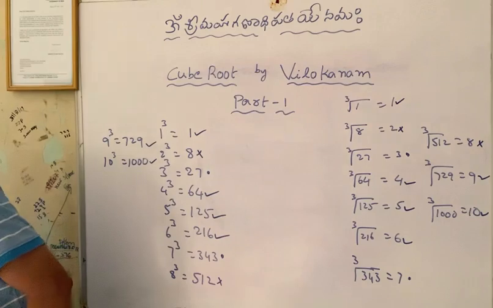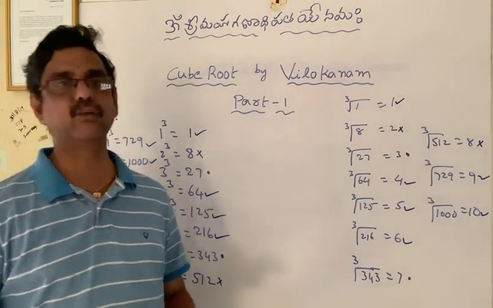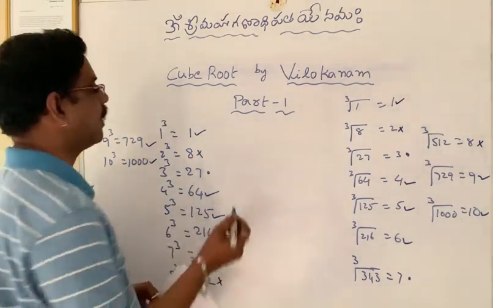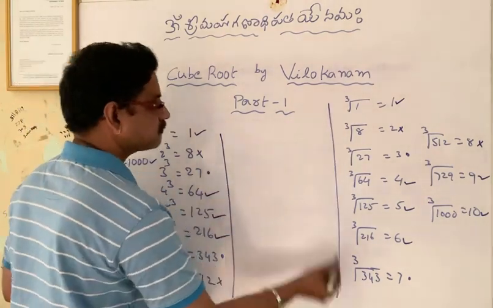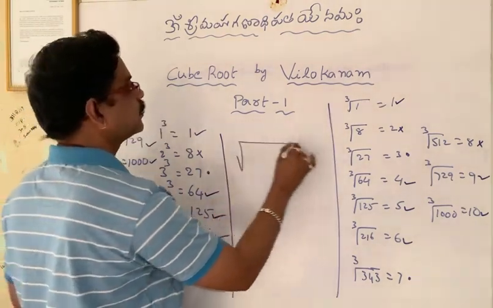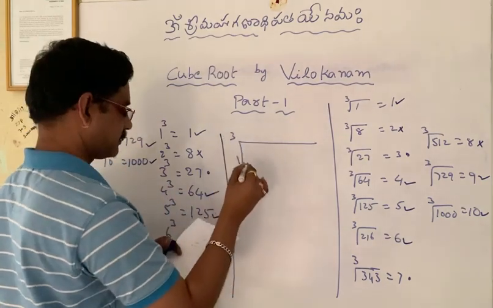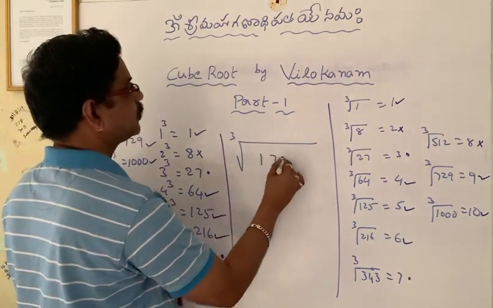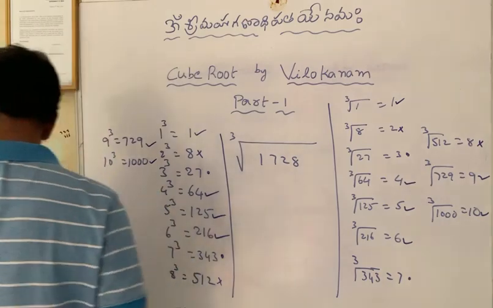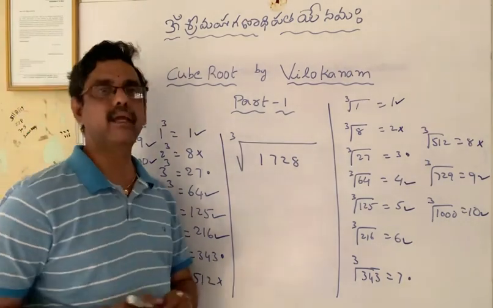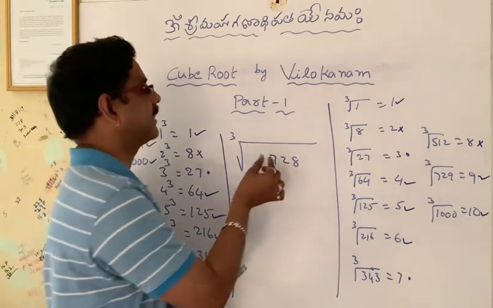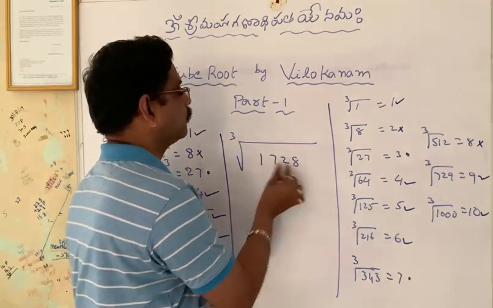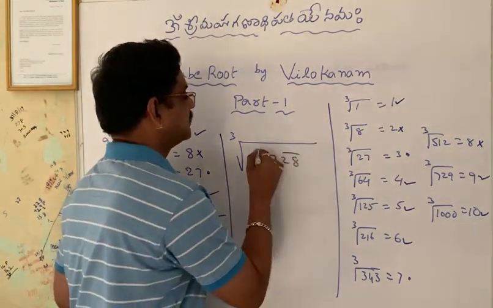Now, let us consider one number which is a perfect cube and see how to find its cube root. Cube root of 1728. Generally, when we are finding the square root, we divide the number pairwise, two and two, by keeping bars like this.